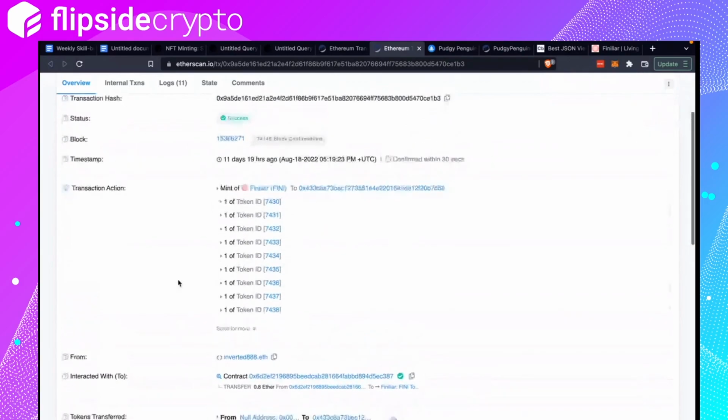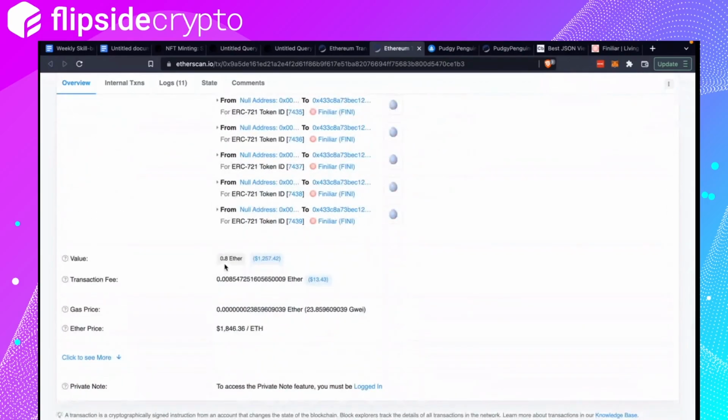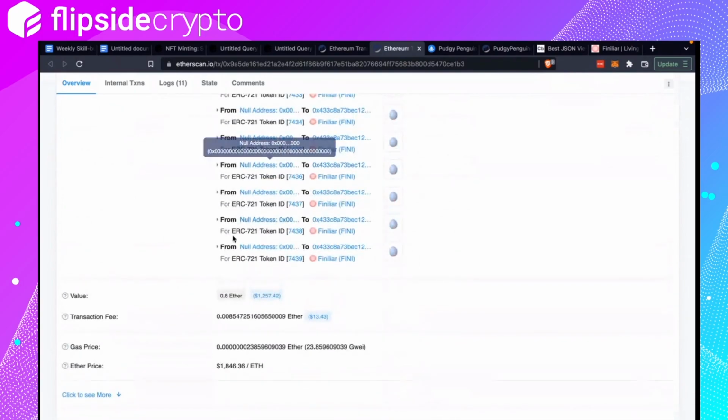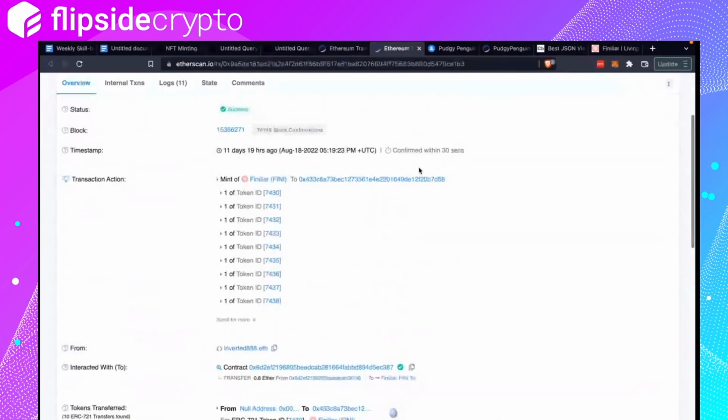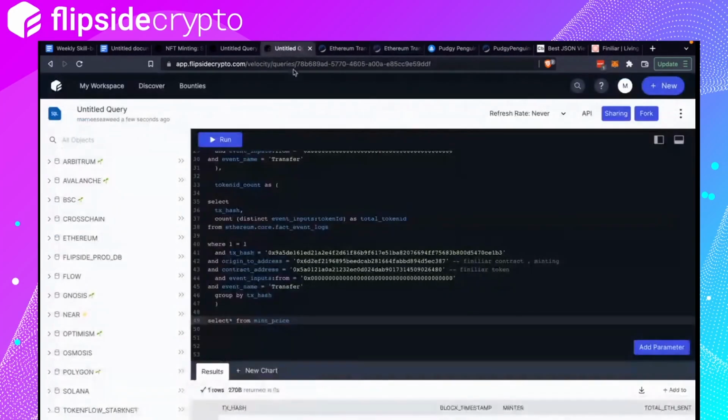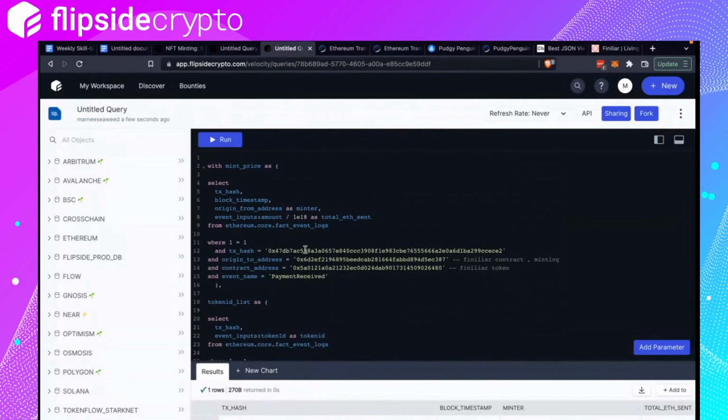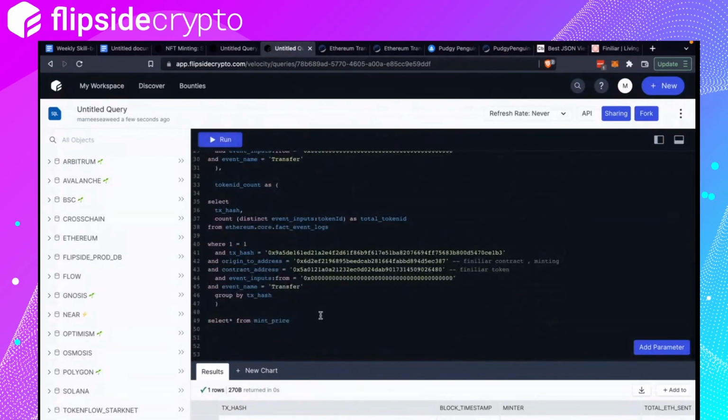Now the reason why we need the amount of ETH is because, like this example, there were 10. See, the mint price was 0.08, right? But because they minted 10 NFTs at once, they sent 0.8. So I bet you if we were to put this transaction into our mint price here, this should tell us 0.8. Yeah, there you go. And we will need to divide by the total count of the NFT to tell us the mint price, which is 0.8 divided by 10, 0.08.